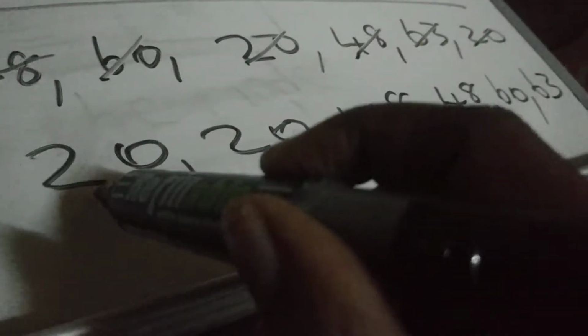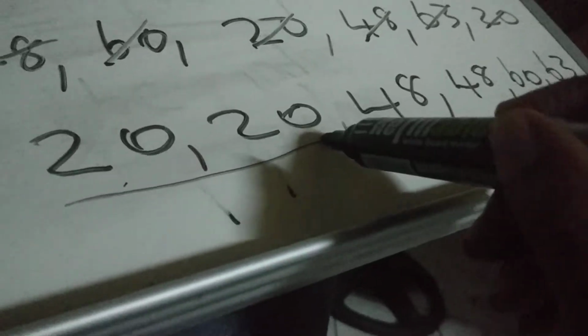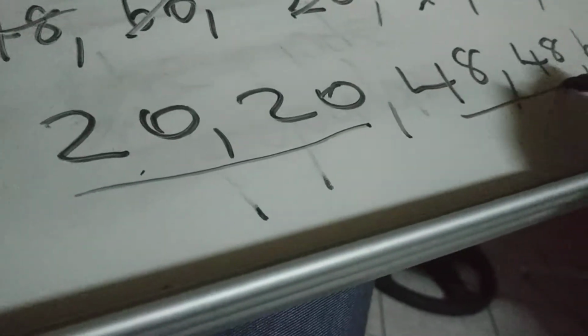So we have two 20s here. And we have two 48s. So it means that we have two modes. So we would not have just one answer now. We would have two.